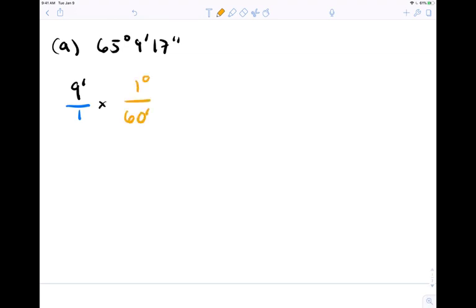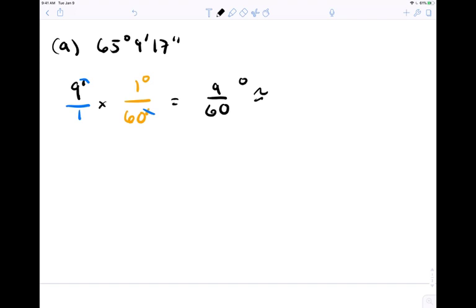Since we had minutes on top, we intentionally put minutes on the bottom, so the units of minutes cancel. This is how we do conversions. That means we finish in the units we want, degrees. So we take 9 divided by 60, and the answer is approximately